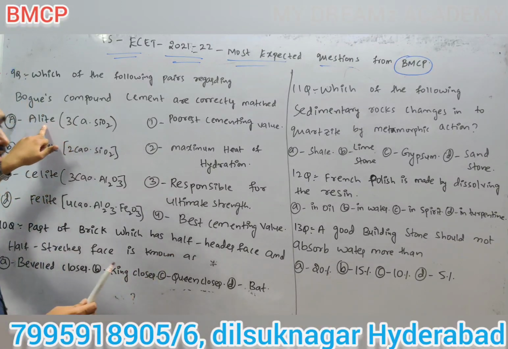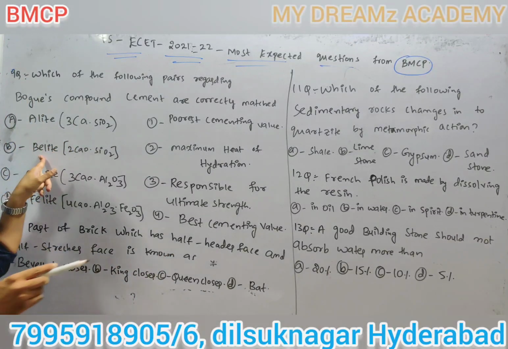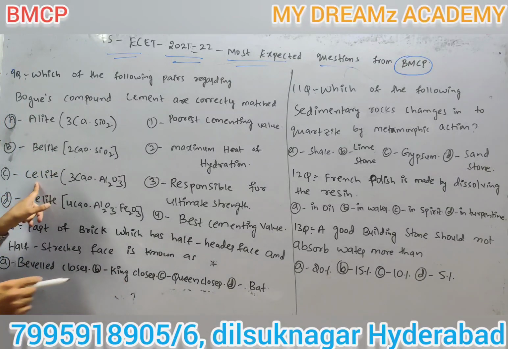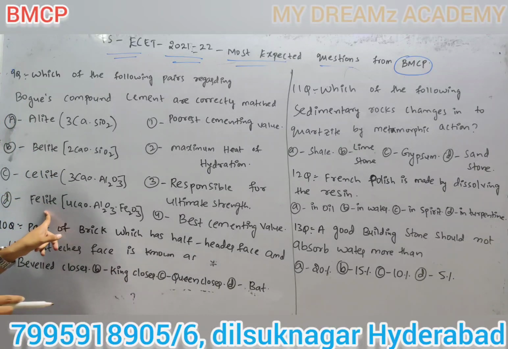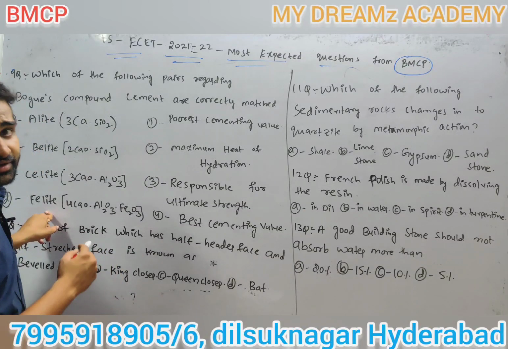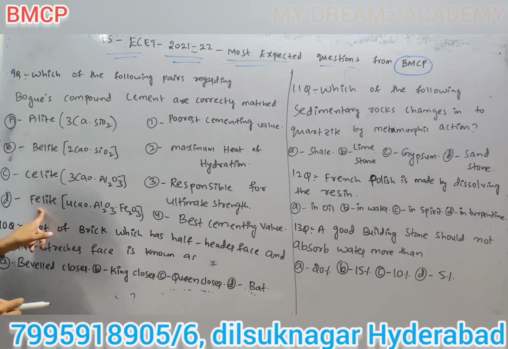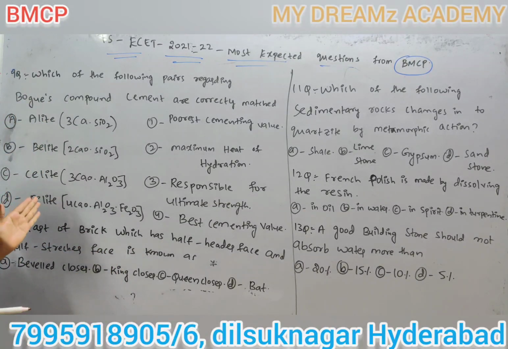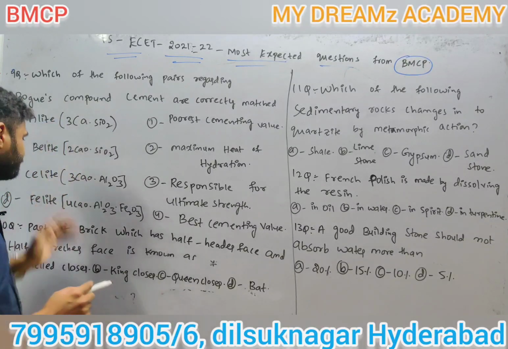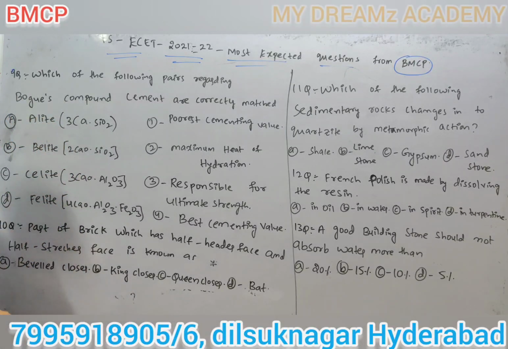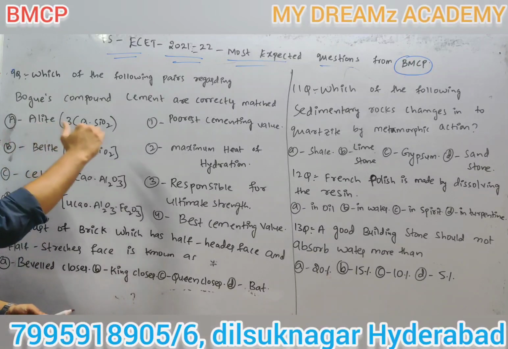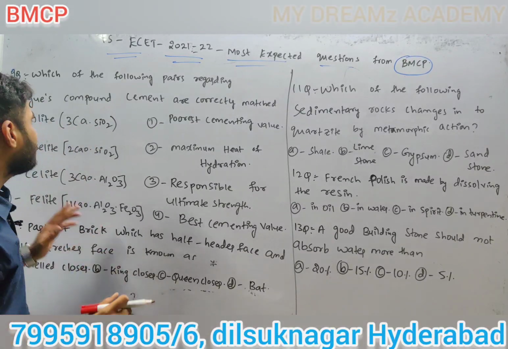First one is halite, billite, silicate, phyllite. Here they have given shortcut names. Halite means tricalcium silicate. Billite means dicalcium silicate. Silicate means tricalcium aluminate. Phyllite means tetracalcium aluminoferrate. So these are the chemical names. In the exam also he will give only the shortcut names like this, he will not give tricalcium aluminate or tricalcium silicate. Remember that one thing.